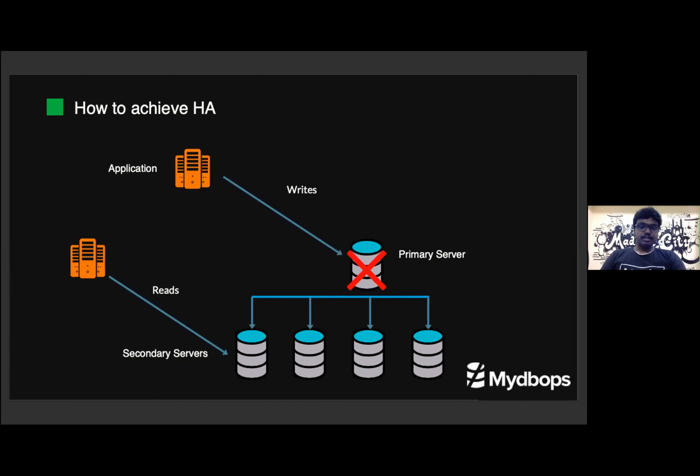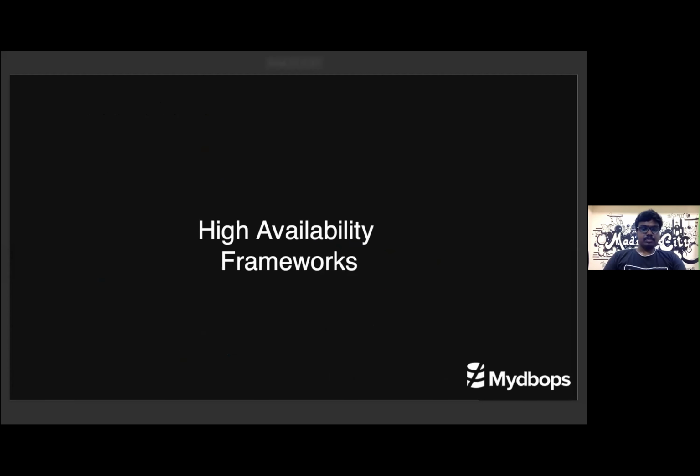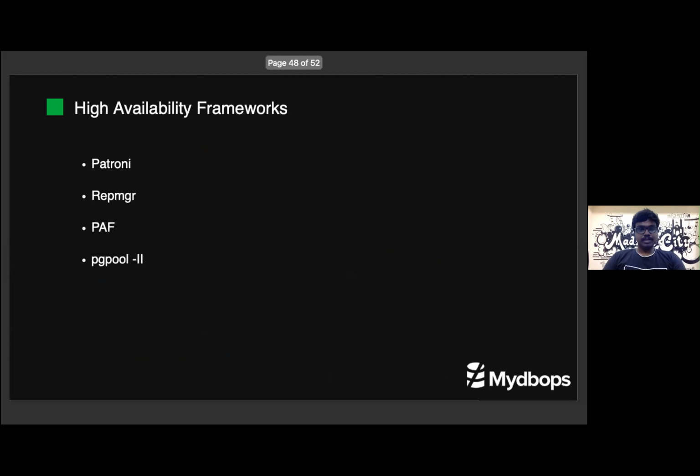So to avoid this, we need to have some kind of failover mechanism that is automated so that we can reduce our downtime. For this, we can make some scripts, but we are not sure how reliable they are. And also there are many open source HA frameworks available on the internet, so we can use those as well. Here I have listed a few of the popular HA frameworks.